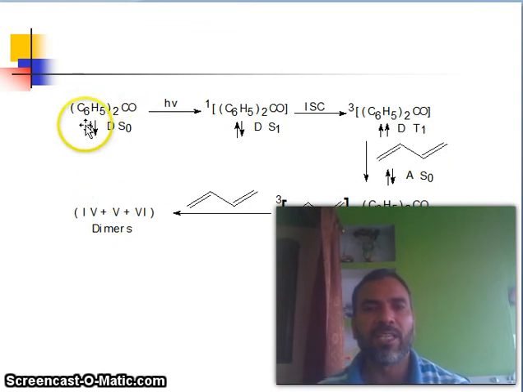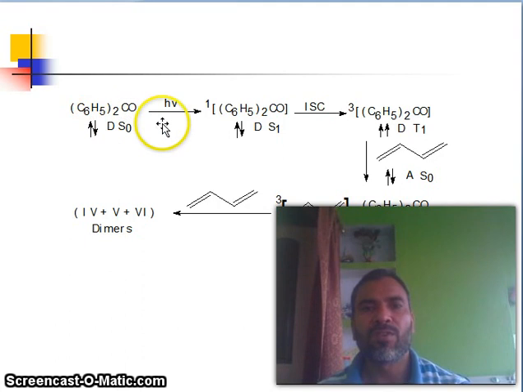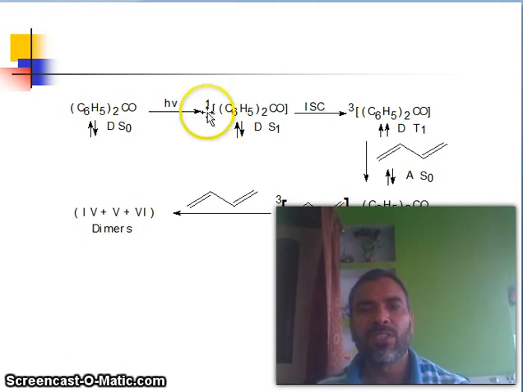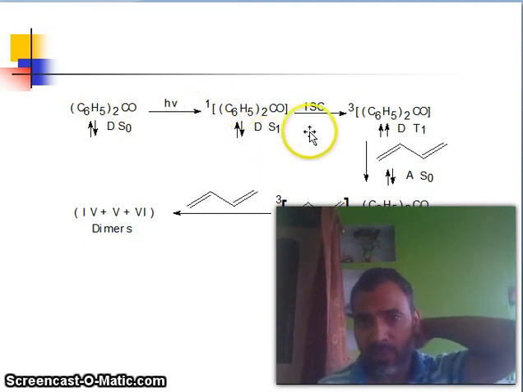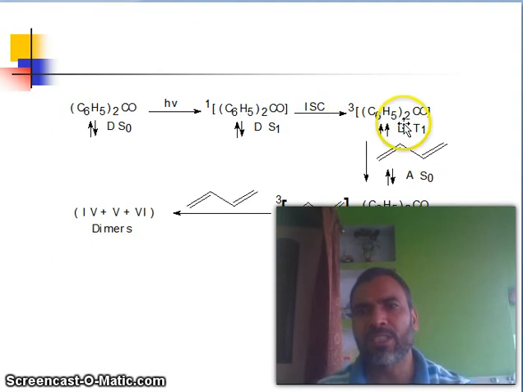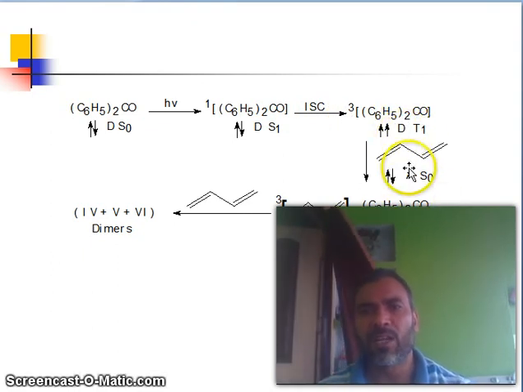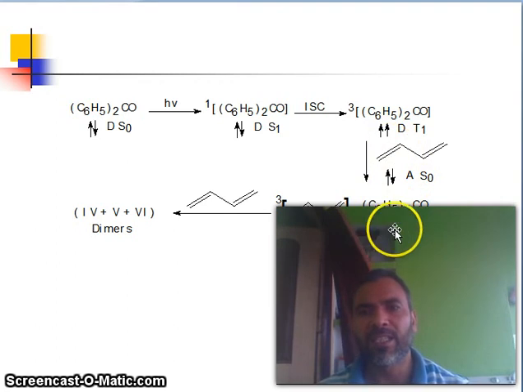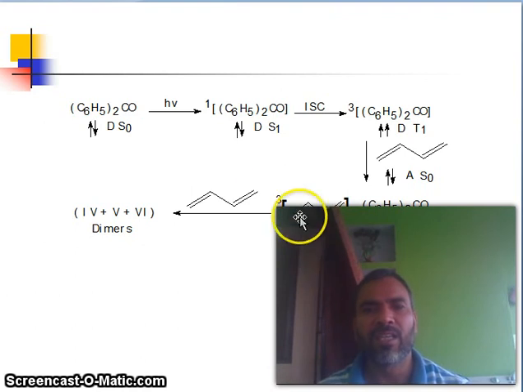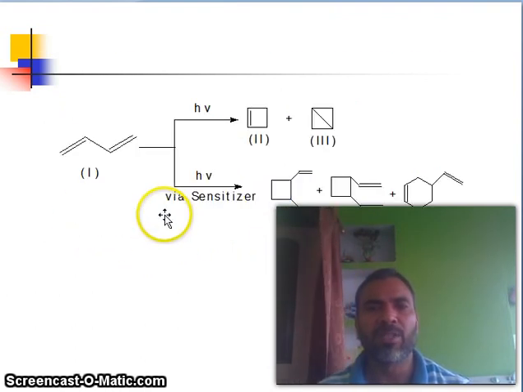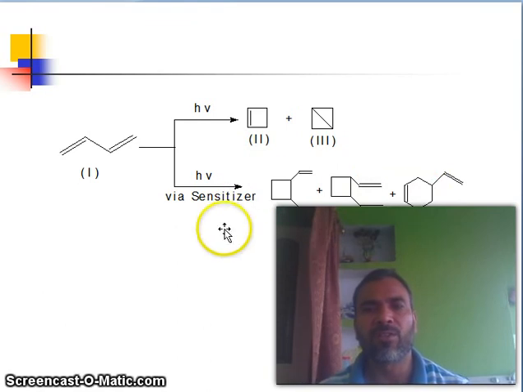So look here, you see S0 donor benzophenone, h nu, it goes to the singlet state donor, now intersystem crossing to triplet state T1, still donor. S0, now the acceptor is accepting, now donor ground state, this is the triplet acceptor and it undergoes dimerization, forming dimers, this type of molecules.